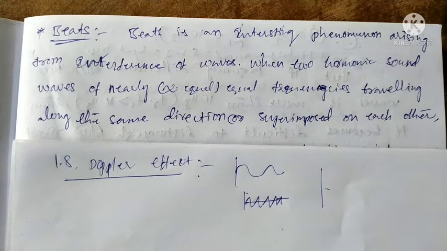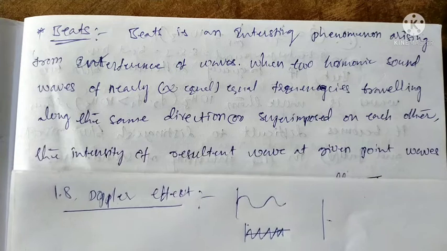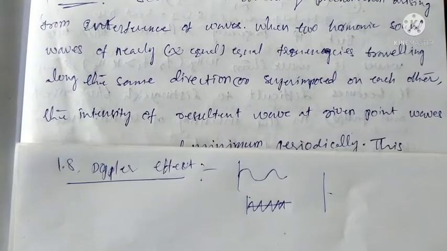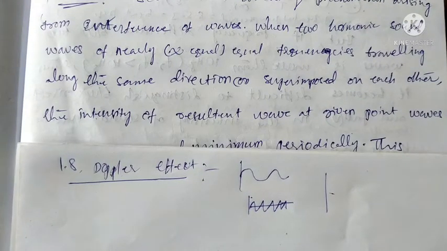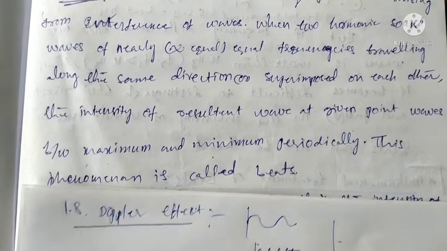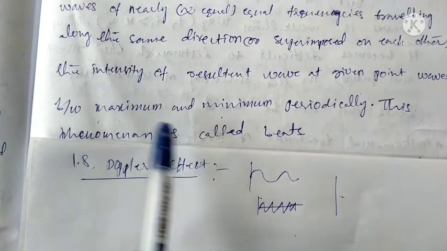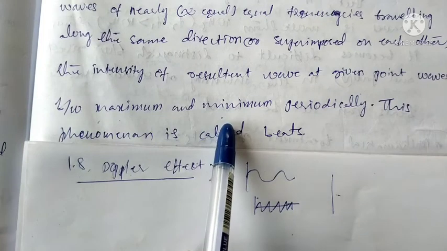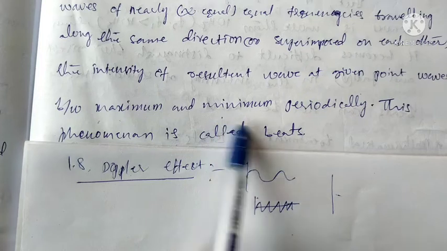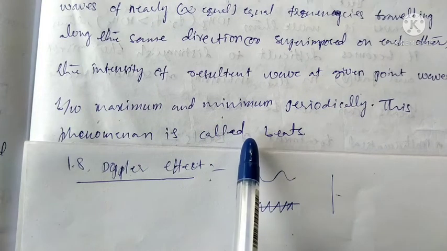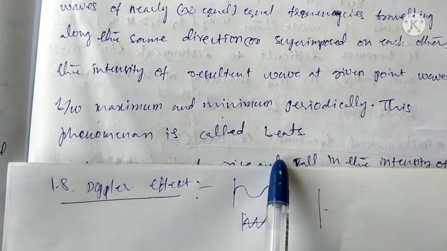When they superimpose on each other, the resultant intensity of the wave gets minimum and maximum periodically. This type of phenomenon is called beats.